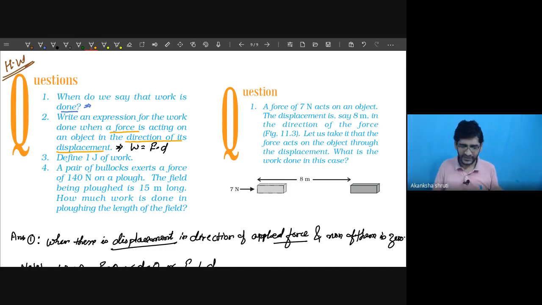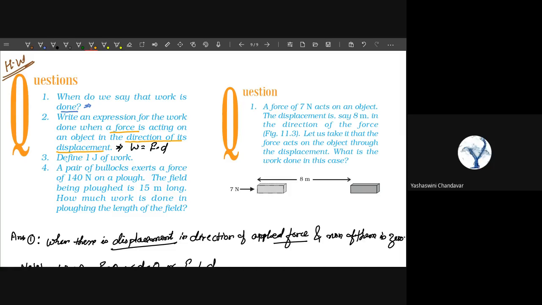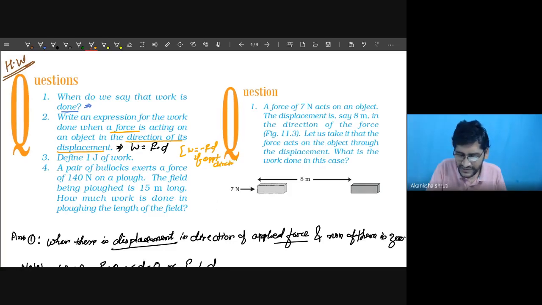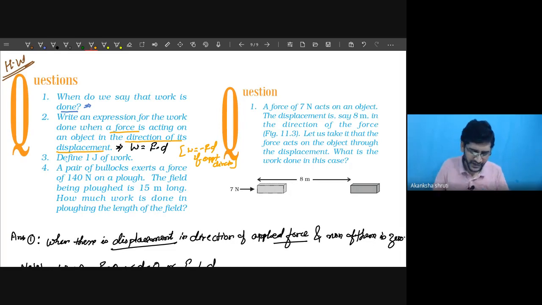These two must be in the same direction, only then F into D we have to write. If it is in the opposite direction, minus F into D. Very good. So these are the things that we need to keep in mind.